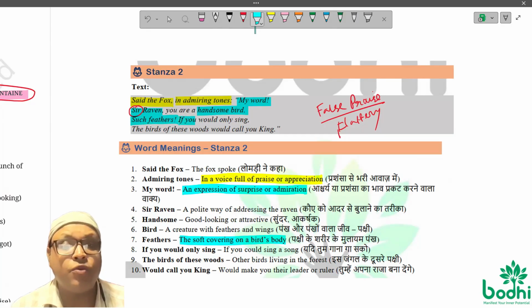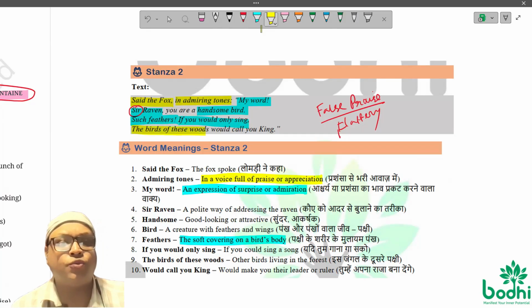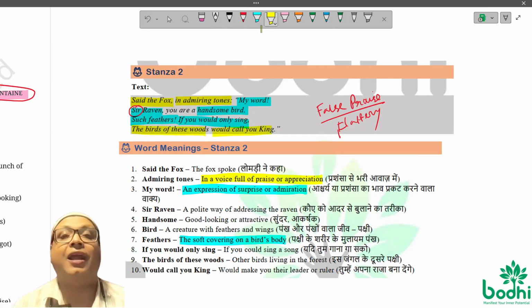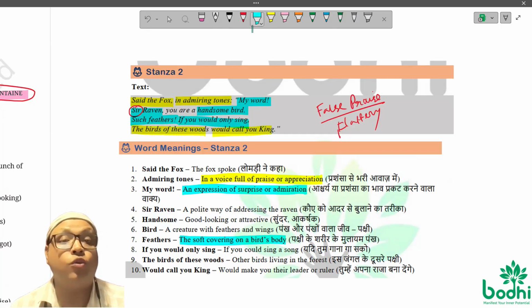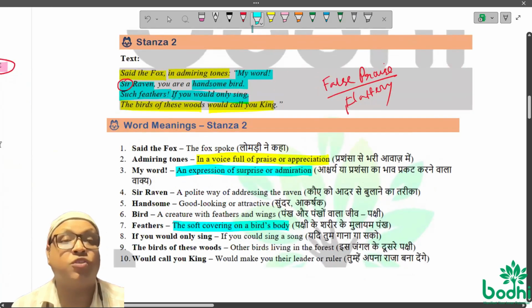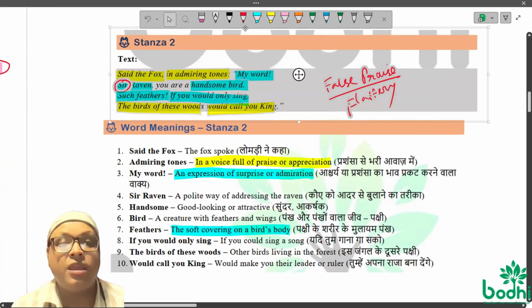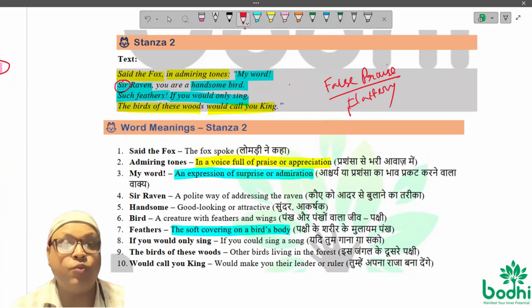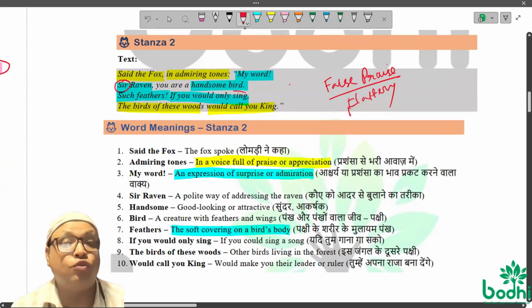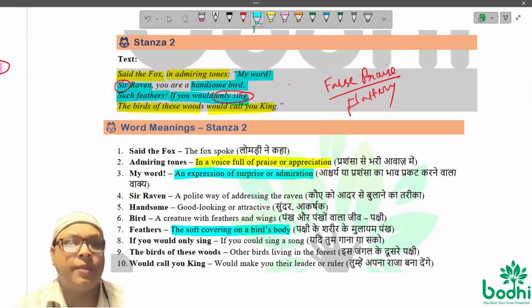And then he said, "If you would only sing, if you sing, the birds of these woods would call you a king." Now he gave one more word of flattery. Look at the key point that he wanted the bird to do: singing. He said, if you would sing, then the birds of these woods, what is woods here?